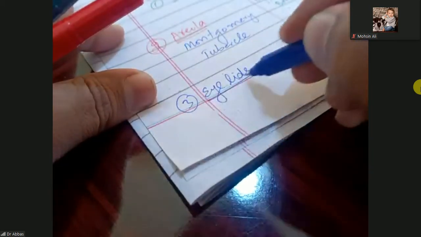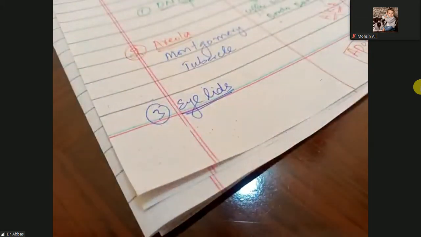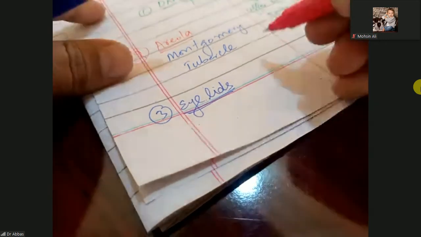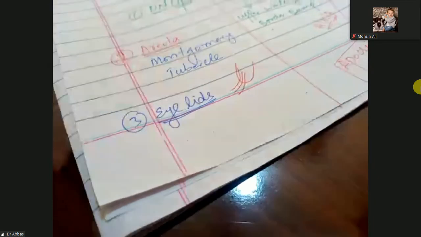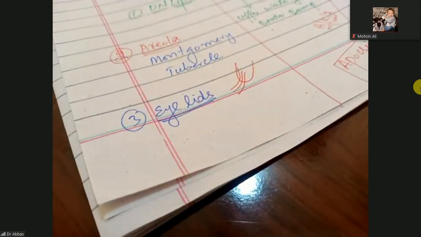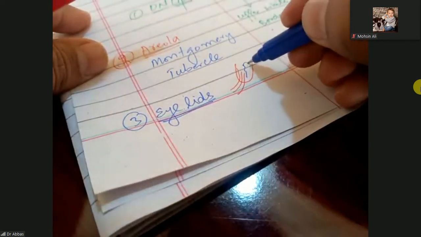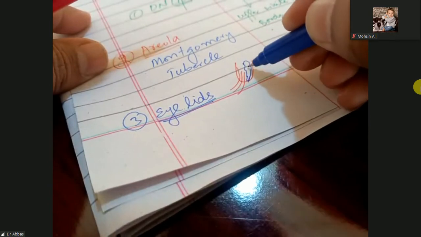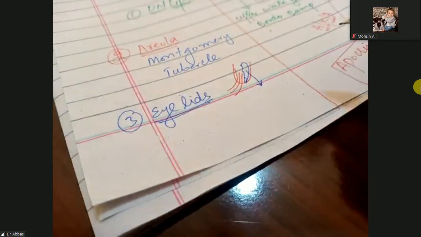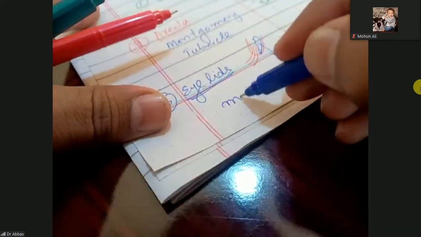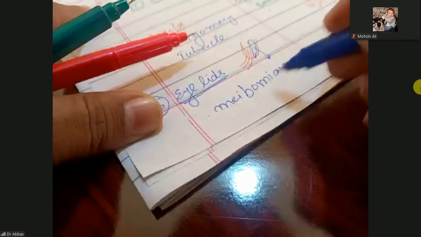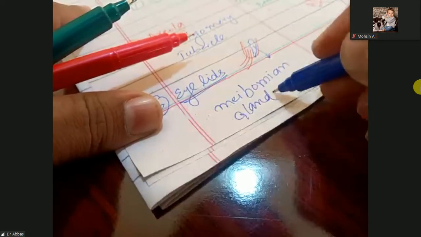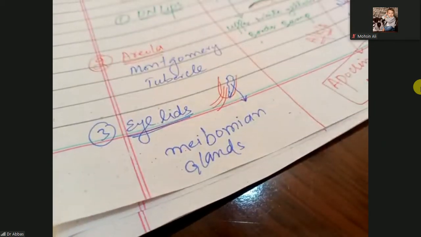It means our eyelids. Eyelids have the eyelashes. Look at this one. This is the upper eyelid, and this upper eyelid has the eyelashes. In this eyelid, there are some oil secreting glands, and these oil secreting glands are the meibomian glands. These meibomian glands are the oil secreting or sebaceous glands, oily glands.